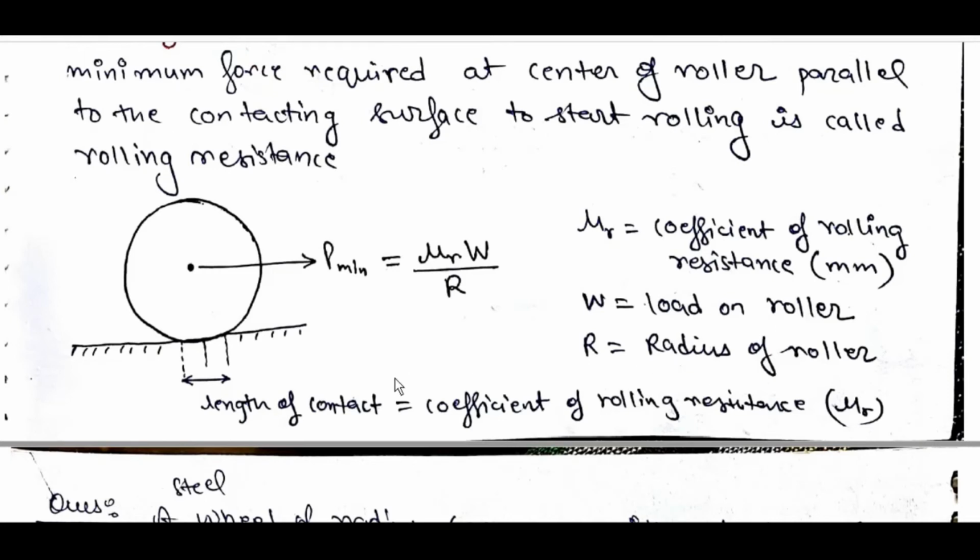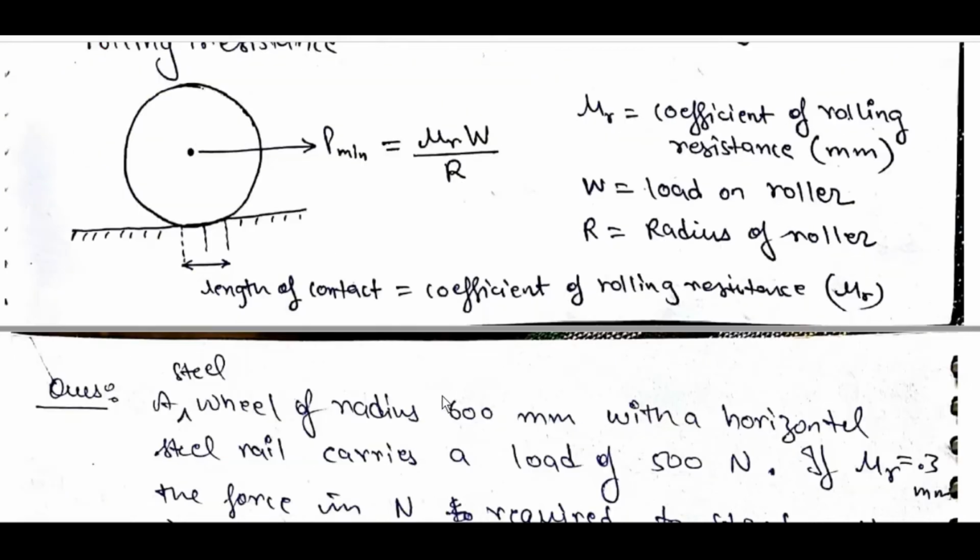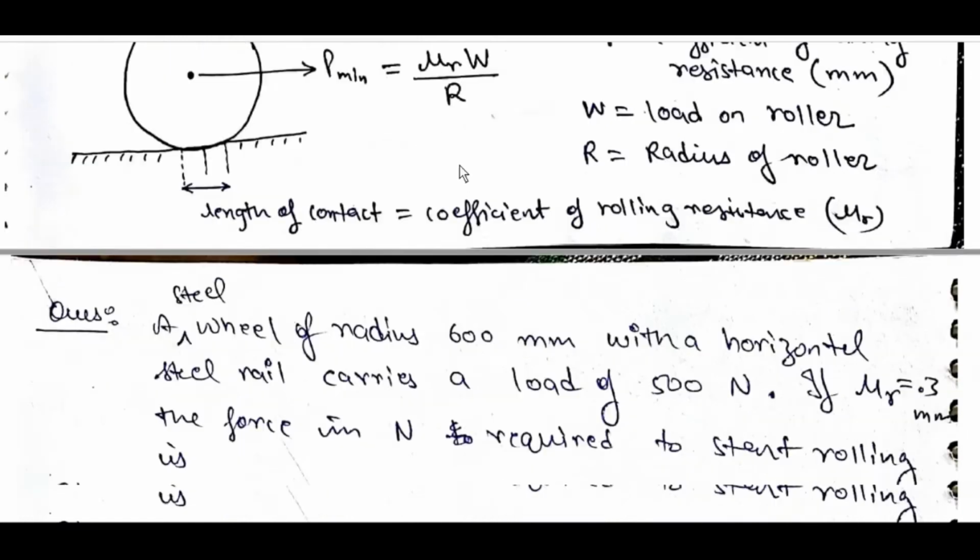The length of contact is the quotient of rolling resistance, mu r. The length of contact is the quotient of rolling resistance, mu r into W by R. This is also in mm only.